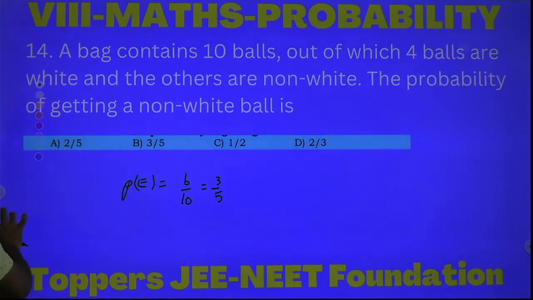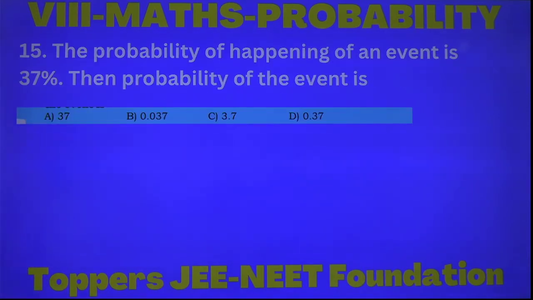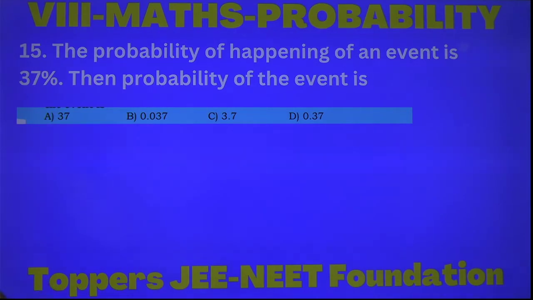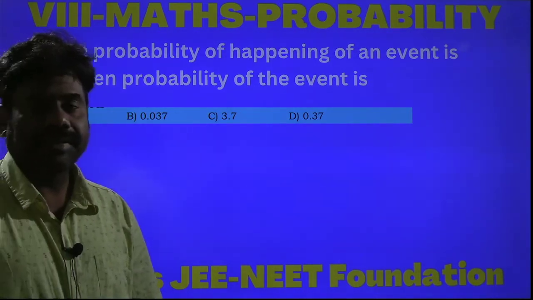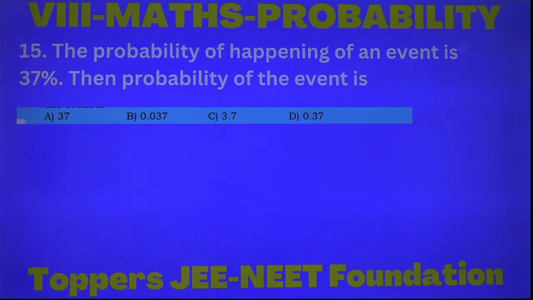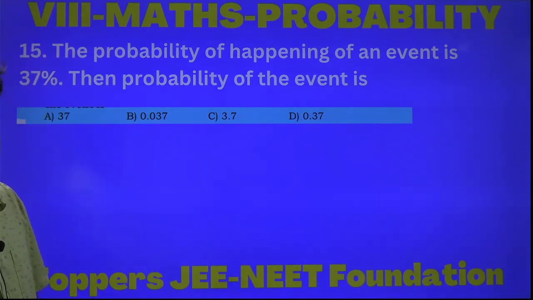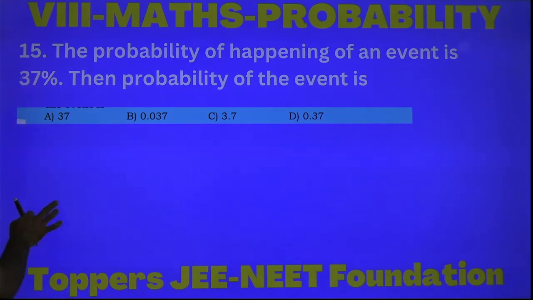Next question. The probability of the happening of an event is 37%. The probability of the event is 37 out of 100, which means 37 by 100. 37 by 100 can be written as 0.37. Option D is the correct answer.